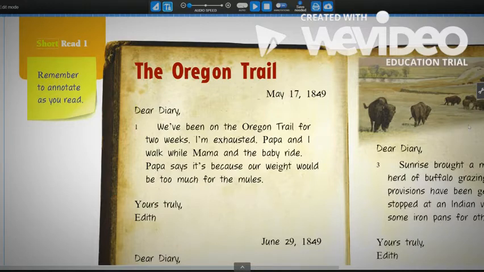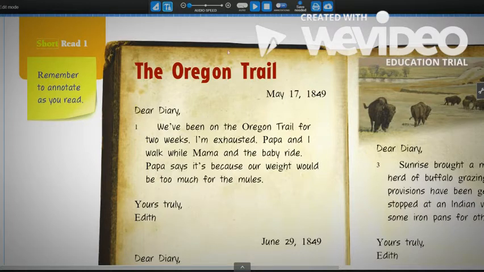So as we read this next time, we need to take notes on the important events that are happening in the story. So we're going to look at first finding those important events and underlining them. So get your pencil ready so you can underline the same things that I underline. So I'm going to use my underline tool and let's go ahead and read.